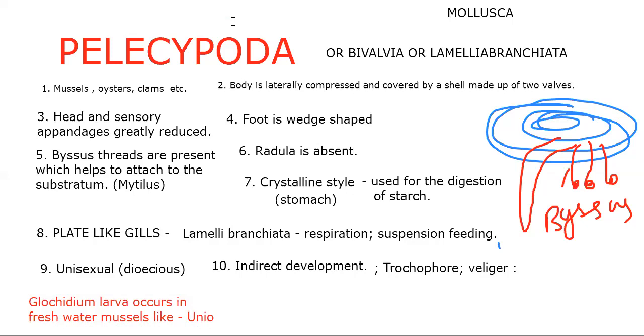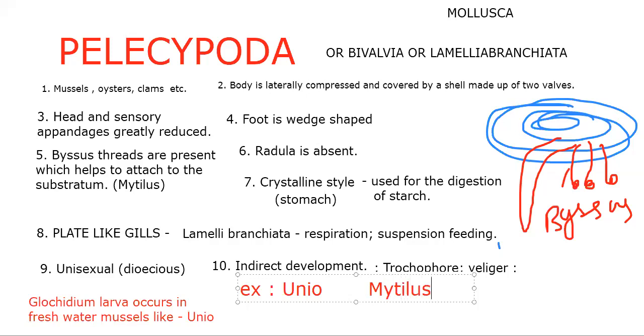So that's all about the specialities. Examples are very important here, so let's come to the examples of this class. We mentioned some in between, isn't it? Unio, commonly called freshwater mussel.